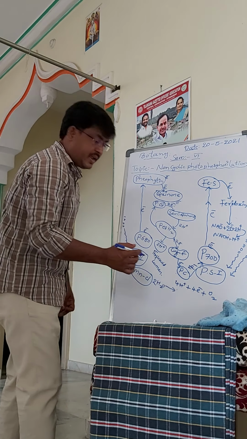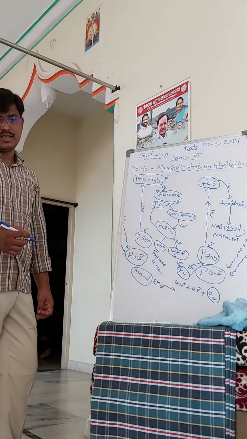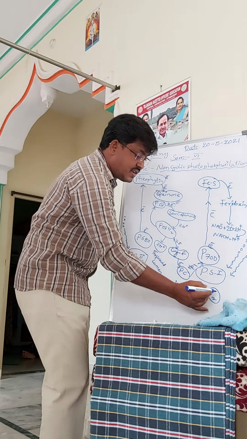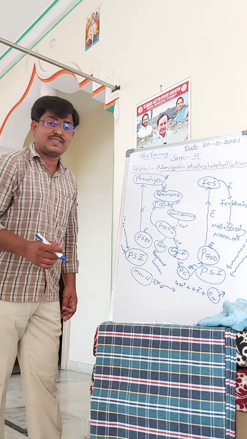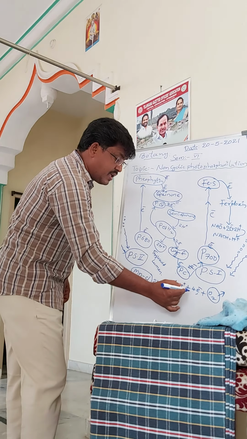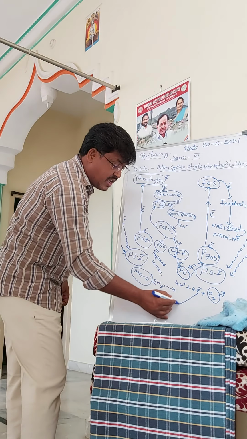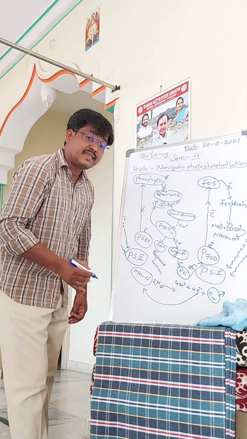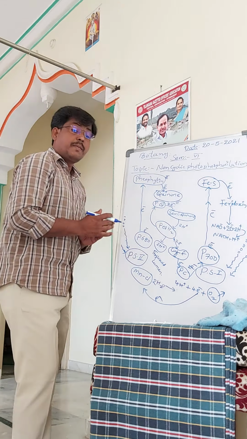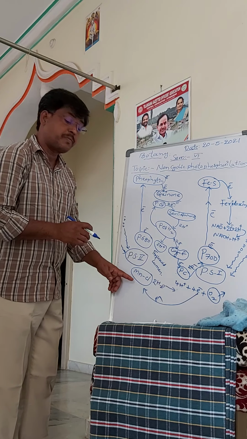So here what is happening? Here oxygen is evolving by the photolysis of the water. So the oxygen which we are taking inside is released through this photolysis of the water. And these electrons, which are released by the photolysis of the water, with the help of the magnesium and chlorine ions, are transferred to the P680 of pigment system 2 with the help of the magnesium and chlorine ions.